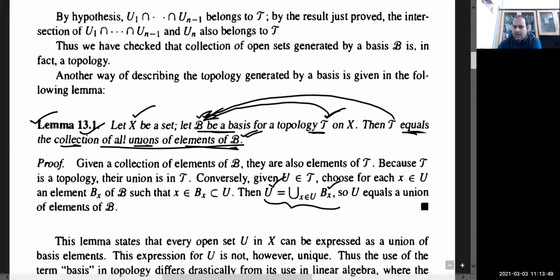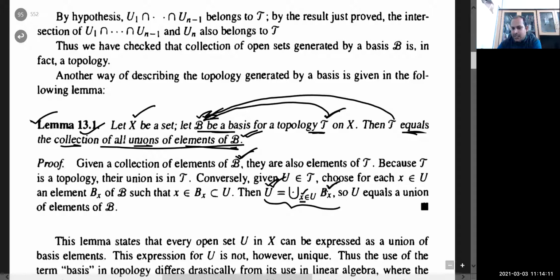And we also have seen that every open set can be written as an arbitrary union of the basis members. Since B is a basis, there are two requirements in the definition. The first one is that around each x, you must have at least one basis element from this collection.